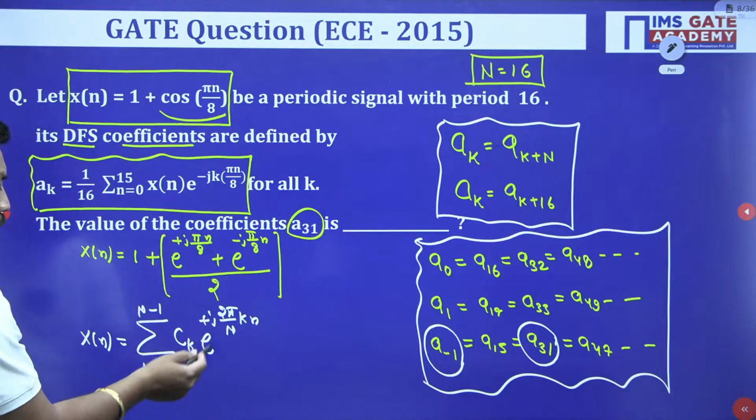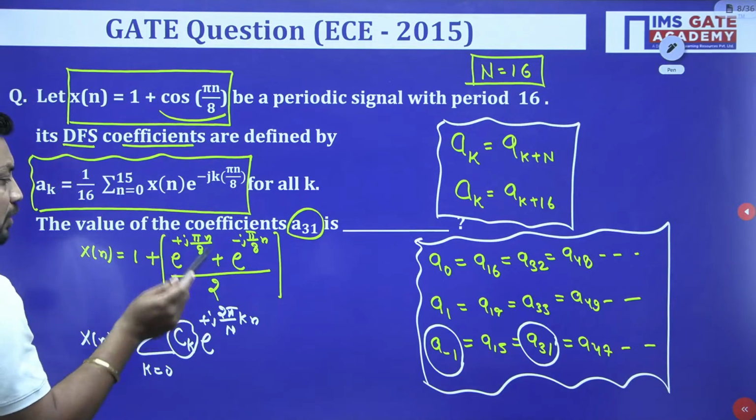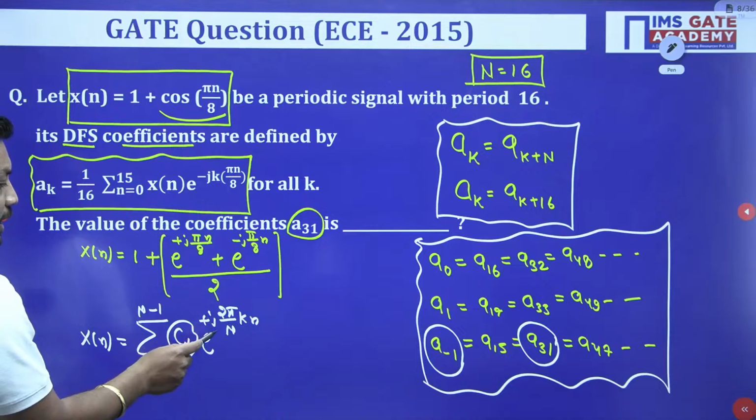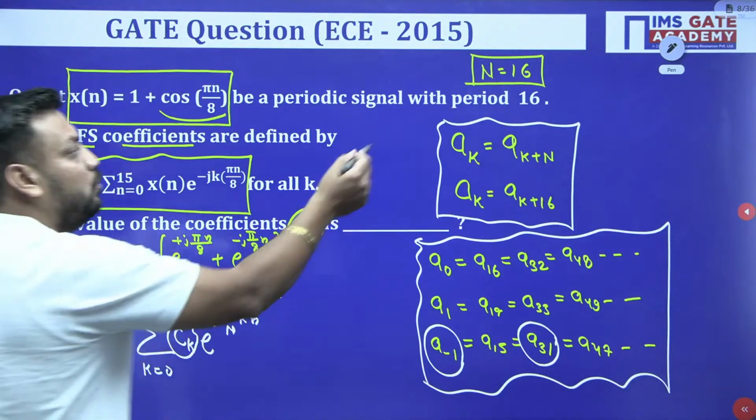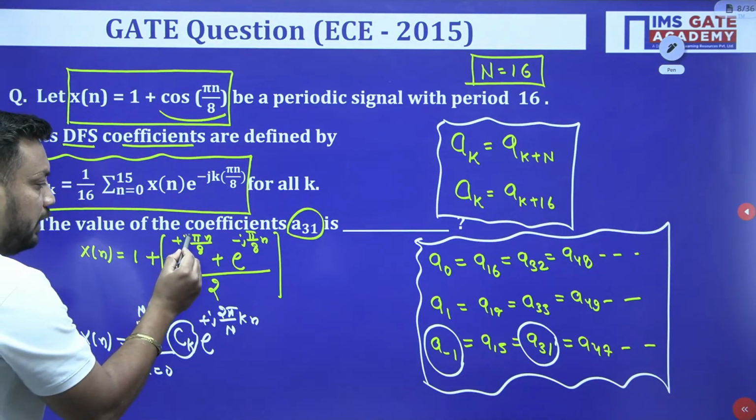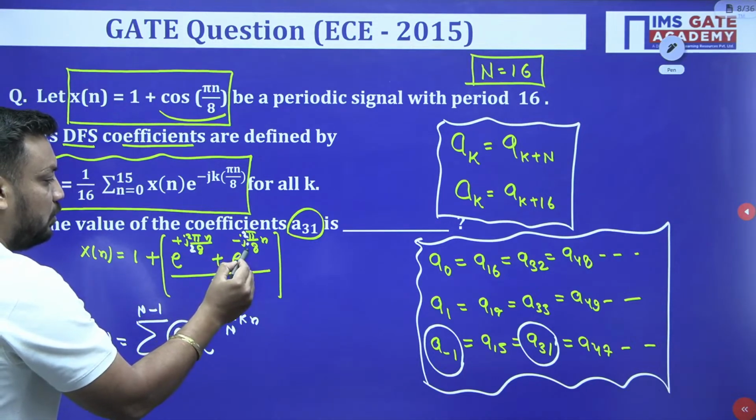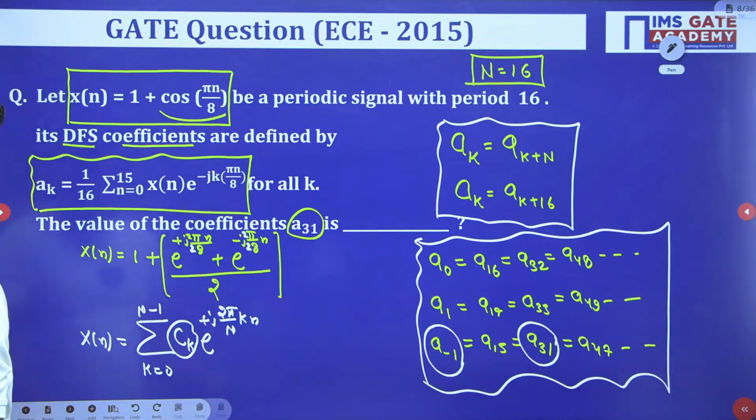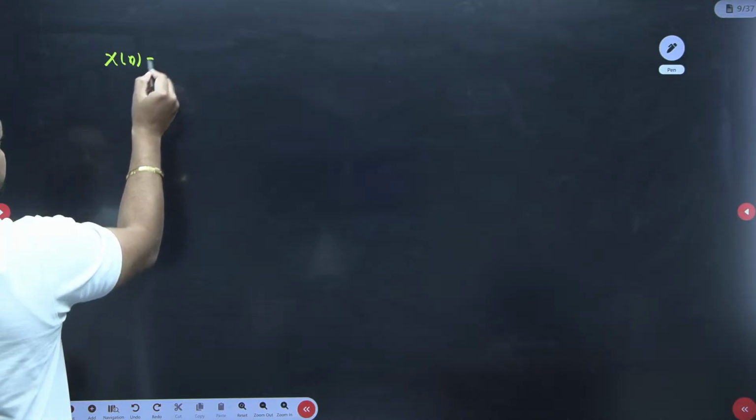So if you want to compare the CK value from the exponential coefficient, then the exponential power should be e to the power j 2 pi by capital N. And here it is pi by 8, and do you know the N value is 16. So if I multiply by 2 here, and 2 also here, then the new equation that I will write in the next slide, because I don't have space here.